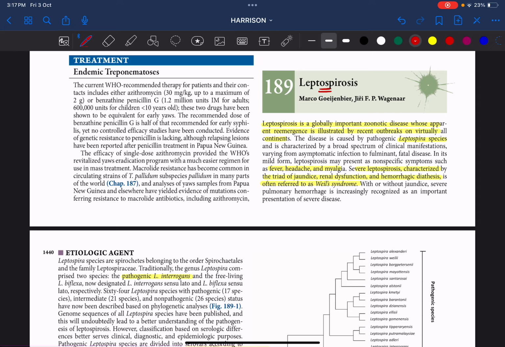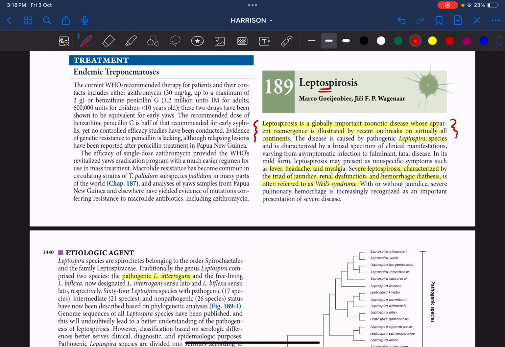So let us discuss leptospirosis under the following headings: a basic introduction, what is the etiologic agent, epidemiology, what are the clinical features, how will you diagnose, what is the treatment, what is the chemoprophylaxis, and what is the prognosis. So remember, leptospirosis is a globally important zoonotic disease, okay? And in recent years it has been found that there is re-emergence of this group of diseases.